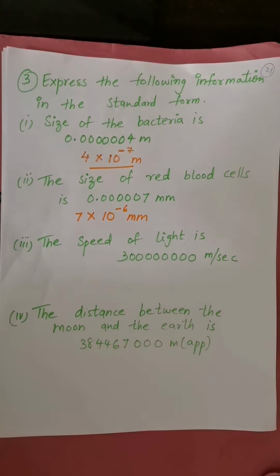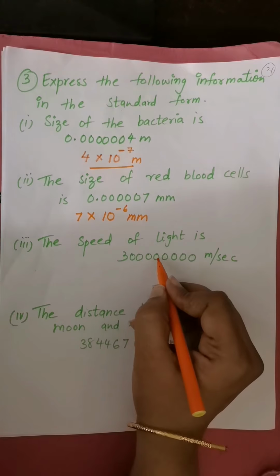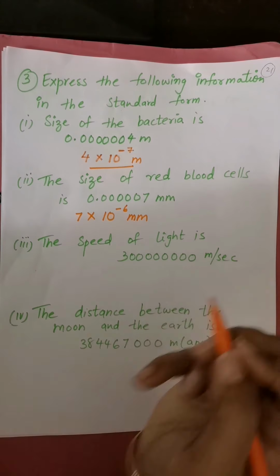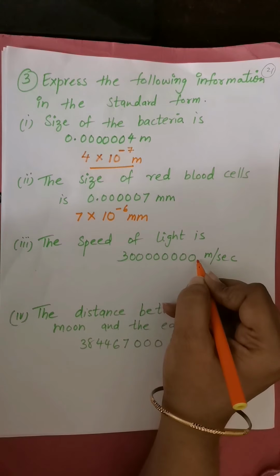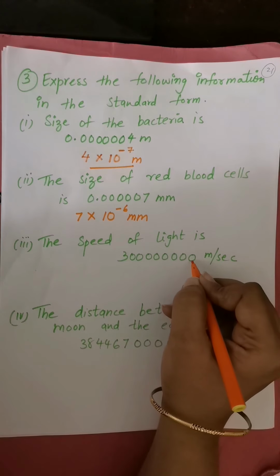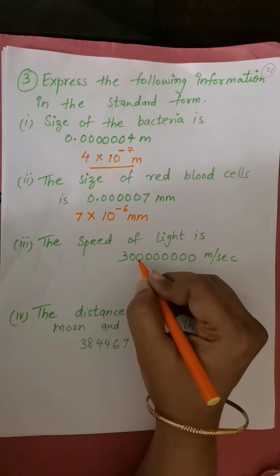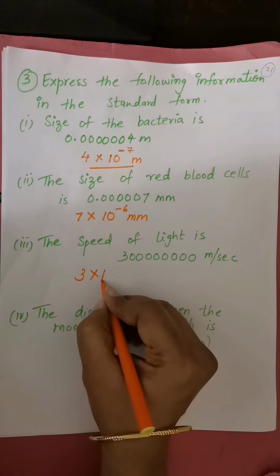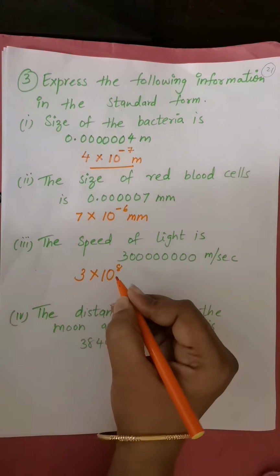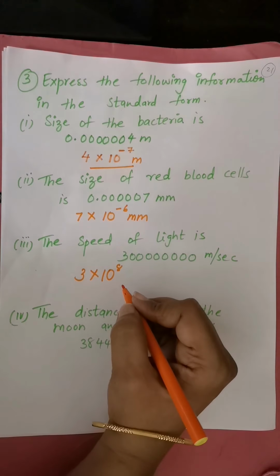Okay, children. Next, the speed of light is 300,000,000 meter per second. So, nothing is there means dot is here. It should come 1 2 3 4 5 6 7 8. So 3 into 10 to the power of 8 meter per second.